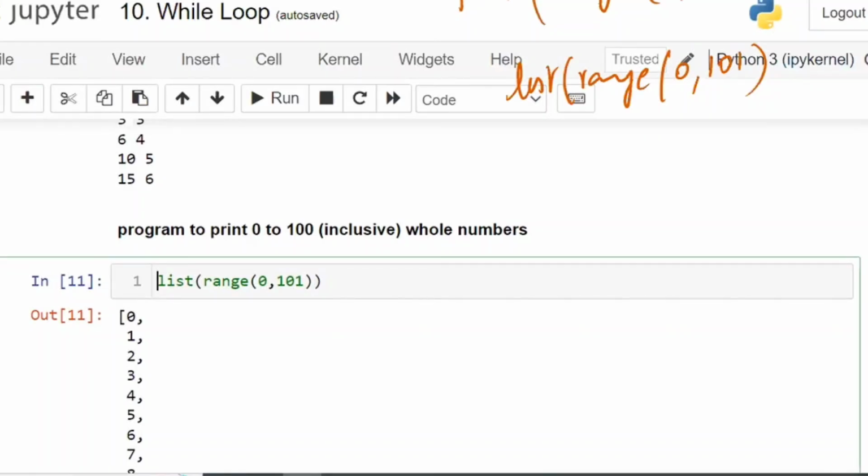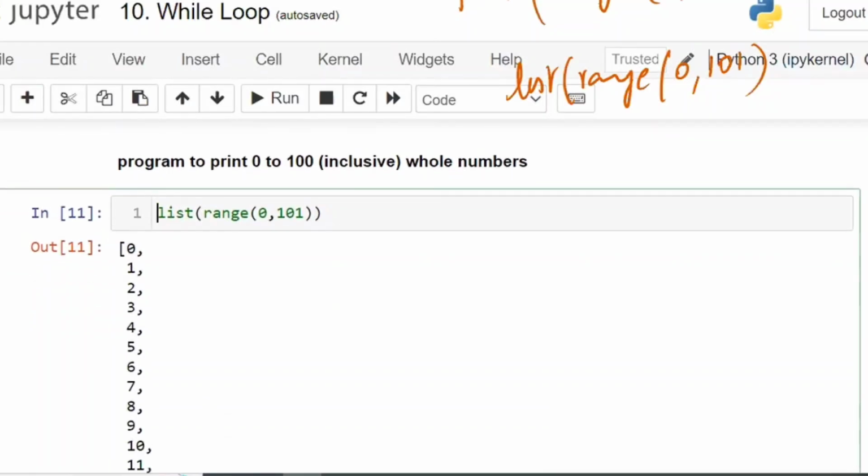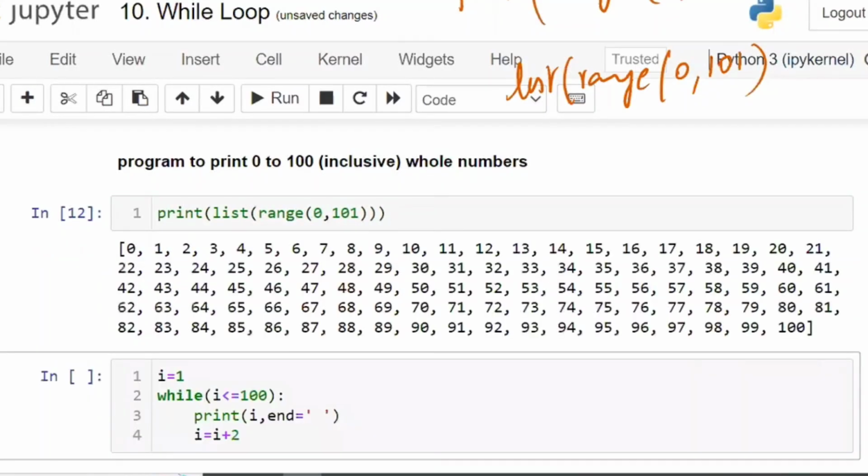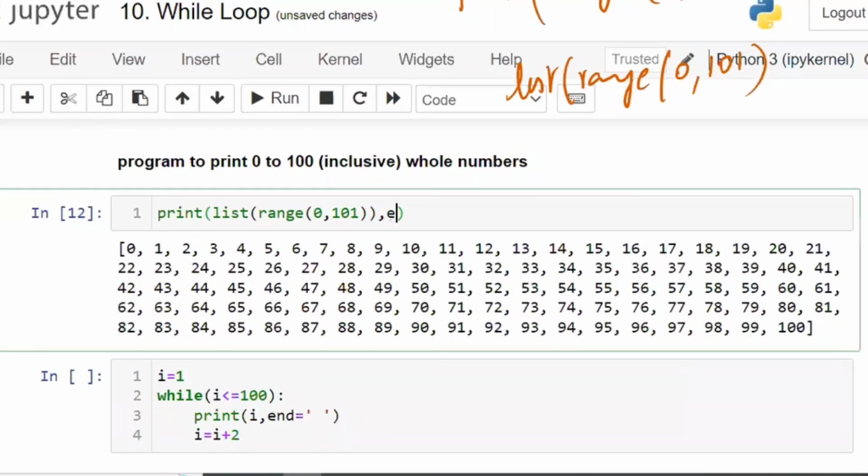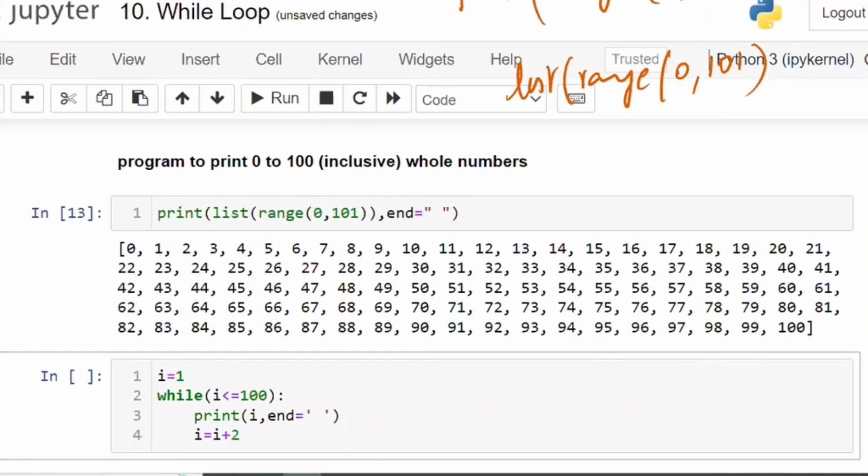Within the print, end is equal to space. If you use it, you are going to get something like this.